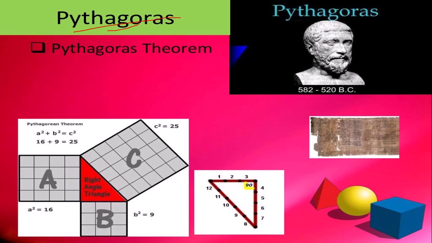Later, Pythagoras came forward with the Pythagorean theorem, which we are all aware of: a squared plus b squared equals c squared in the case of a right angle triangle.